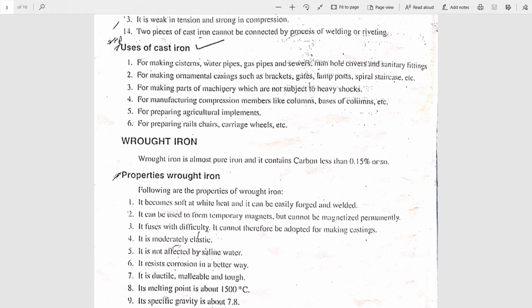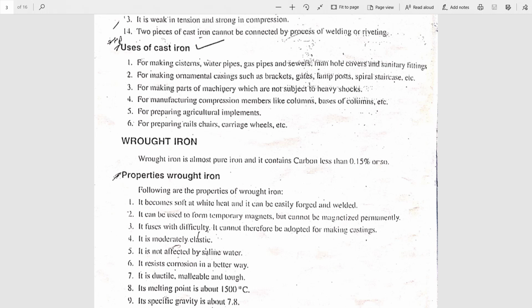Next use, it is used to prepare the parts of machineries. But the machinery parts should not be subjected to heavy or sudden shocks, because cast iron won't resist sudden shocks. Next use, cast iron is used for preparing agricultural implements, agricultural equipment like a plow, tillage, etc. Next, it is used for preparing carriage wheels, rail chairs, etc. So these are the uses of cast iron.